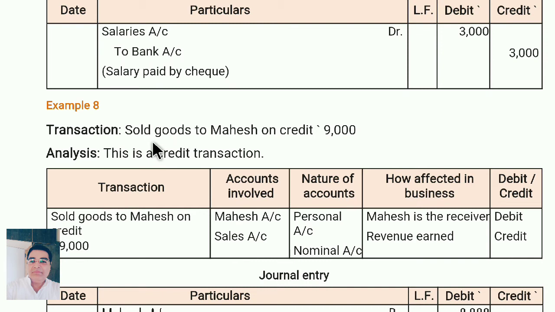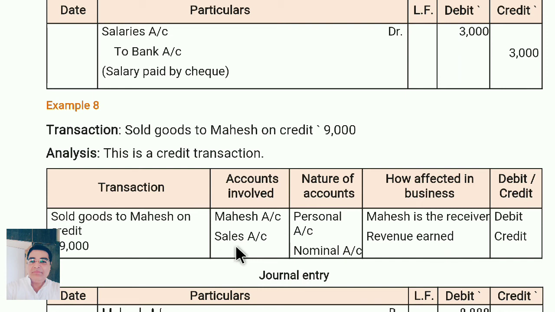Next one, sold goods to Mahesh on credit. So this is a credit sale. Sold means credit sales. So Mahesh account debit to sales account is the entry. How did this entry come? Mahesh is the name. Name is a personal account. So who is Mahesh? Mahesh is the receiver. So receiver means what? Debit the receiver. This is the rule. So it is debited.